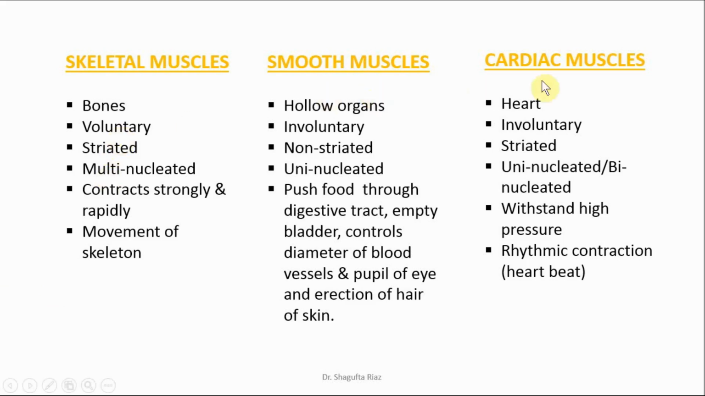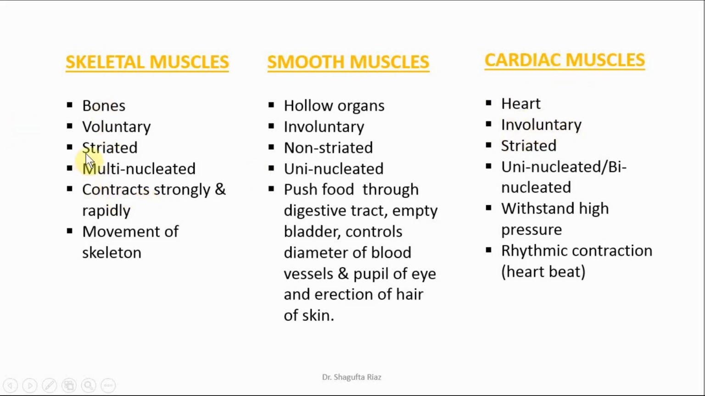But the smooth muscles and cardiac muscles are involuntary in nature, which means we don't have to order, our brain doesn't have to order that movement of the muscle. They will move or contract involuntarily, without our notice. Like our digestive tract, or the blood vessels: the blood is going through our body without our notice. Similarly, our heart is continuously beating. This is because of the involuntary nature of cardiac muscles.